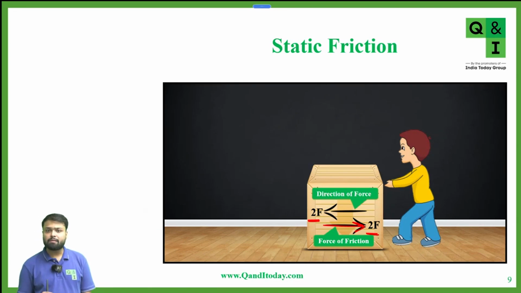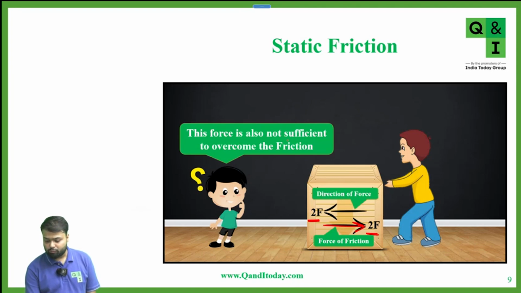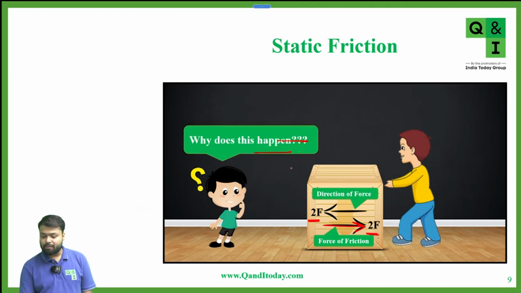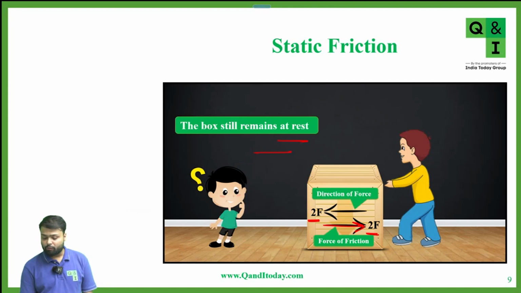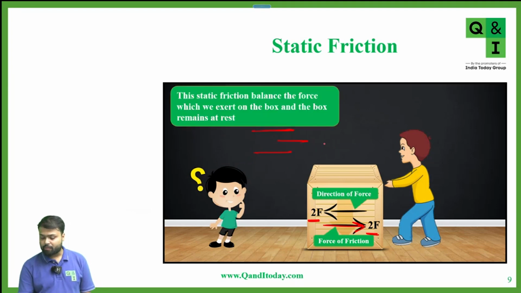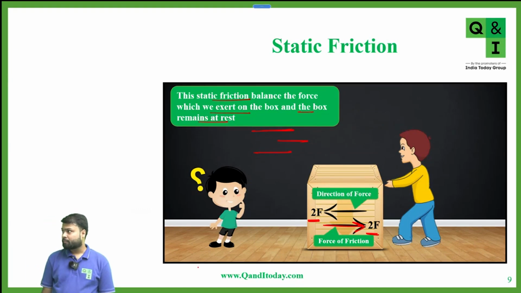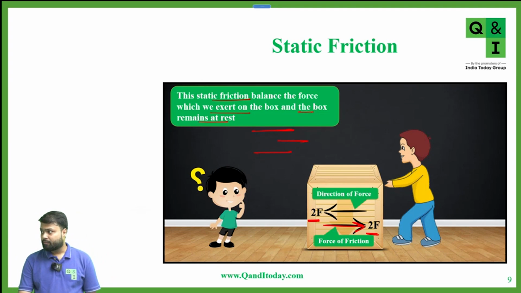Yes or no? That means the resultant force is equal to 0. That means this time also the block will not move. Yes or no? That means can we say again this time the force of friction is static? Yes, sir. Very good. So here the force is also not sufficient to overcome the friction. That means again in this case the block will not move. The block will still remain at rest. So again this is static friction balancing the force which we exert on the box, and the box remains at rest. Yes or no? Yes, sir. Very good.